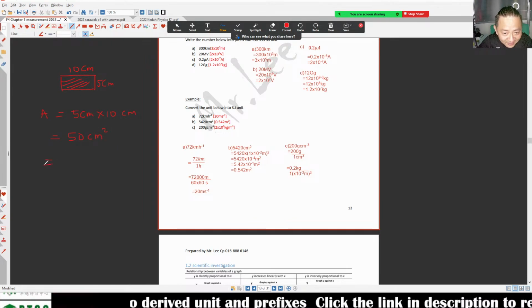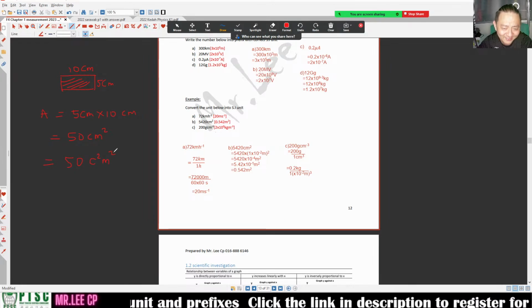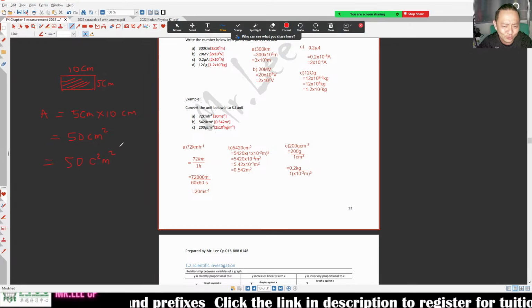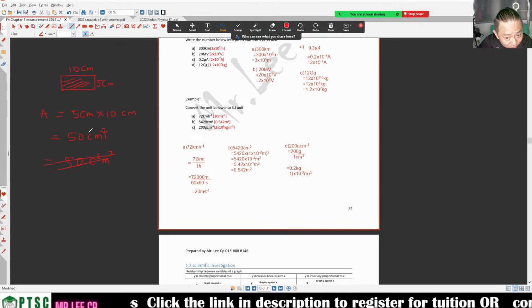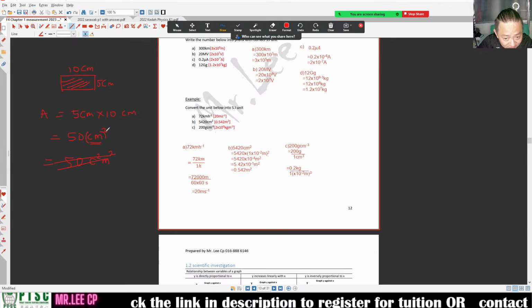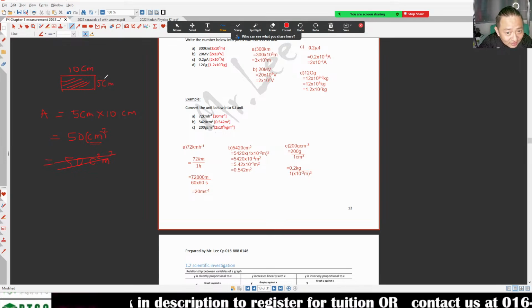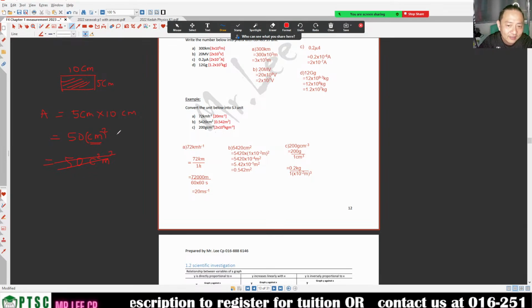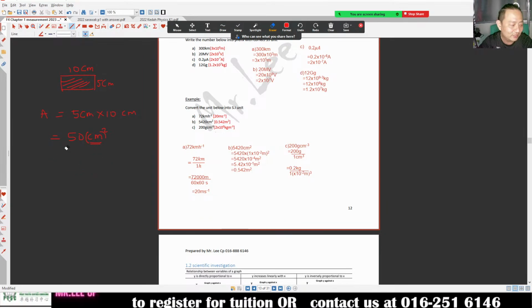Will you write 50 c square m square? You won't write it like that, right? You just write it as 50 cm square. The square belongs to both c and m, because you have c times c, or c square, but we don't write it.